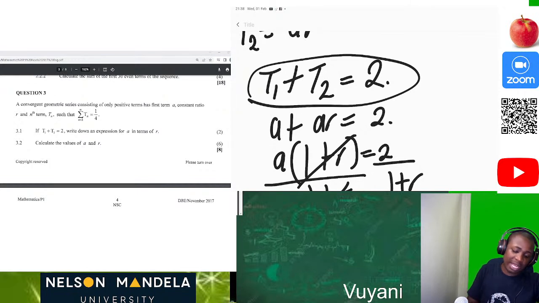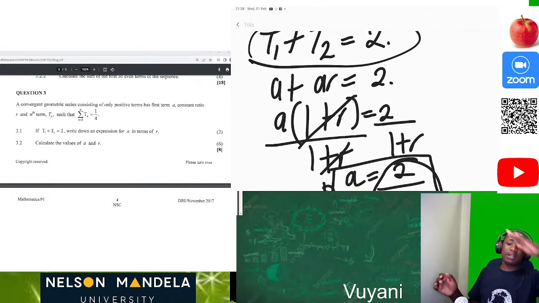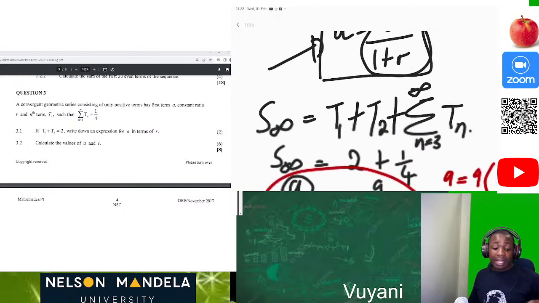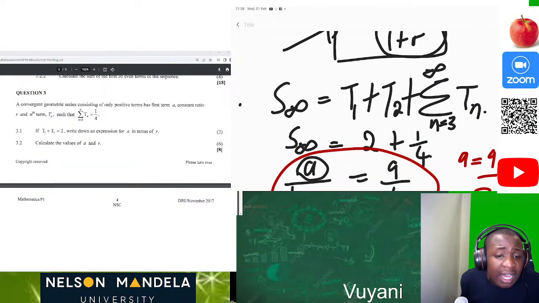Then after that, we saw that a is a common factor. Then we take the common factor out as a scalar multiple. Then we have 1 plus r. Then we ended up having these 2 marks here for saying a is equal to 2 over 1 plus r. In the next question now, they're saying calculate the values of a and r. That's now easy because from the question which they gave us,